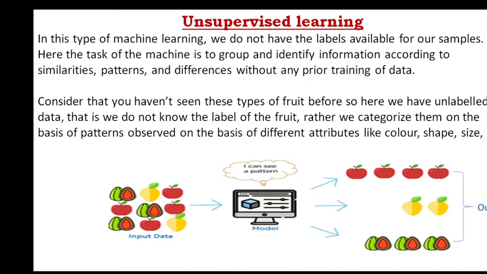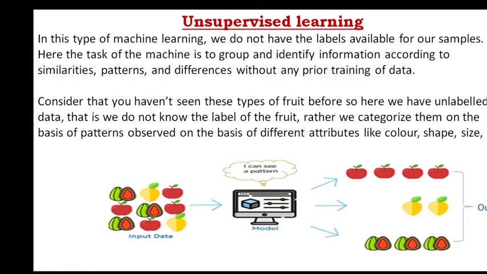prior training of data. Consider that you have not seen these types of fruit before. So here we have unlabeled data. That is, we do not know the label of the fruit. Rather, we categorize them on the basis of patterns observed on the basis of different attributes like color, shape, size, etc. Here we have the example. In this example, you can see the input data is apples, mangoes, and some strawberries.